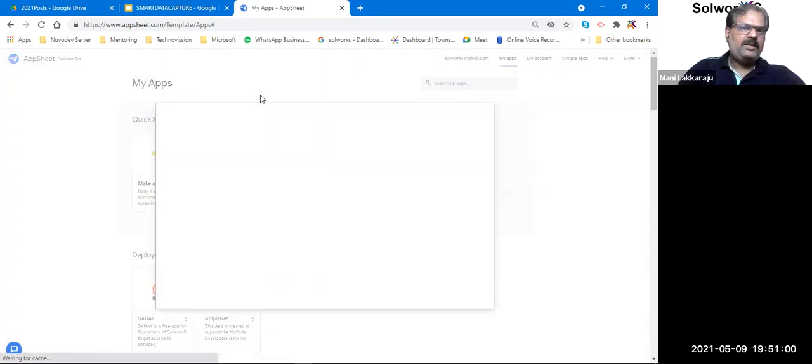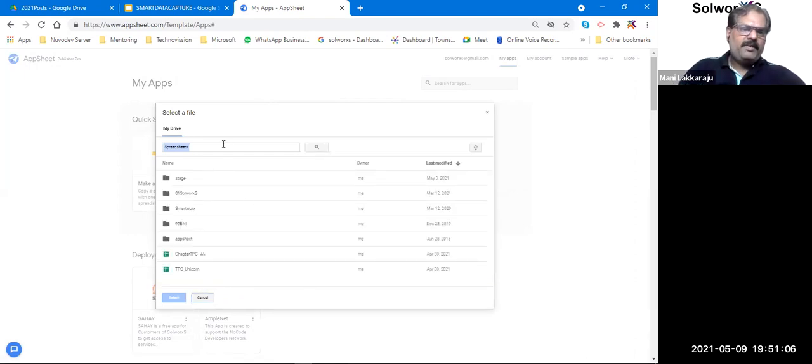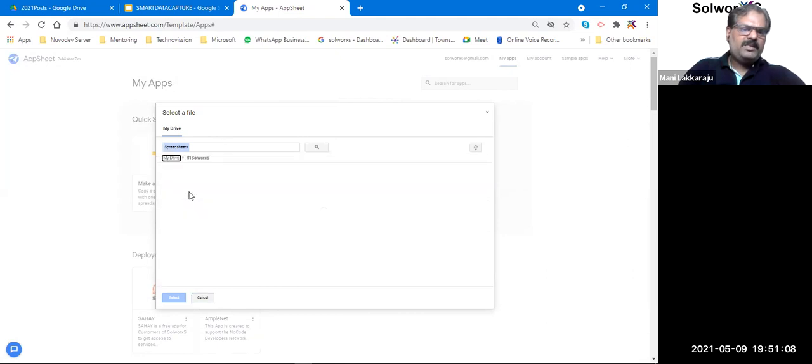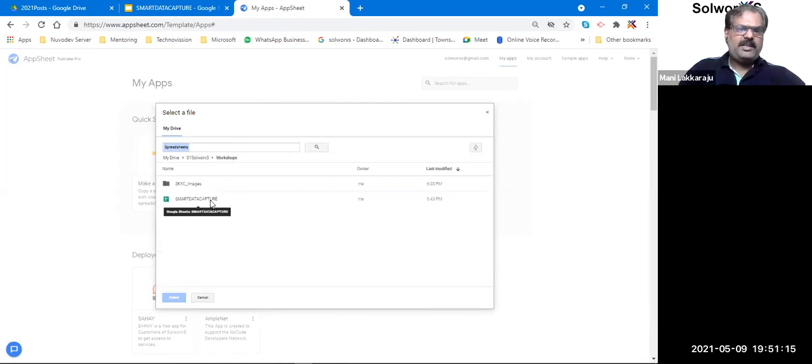Then it connects me to the Drive. When it connects me to the Drive, it shows me all the spreadsheets that are available. What I have done is I've pre-created an Excel sheet for our workshop. So I'll use that Excel sheet here. I just created something called smart data capture. So I'll just say, okay, build this app.